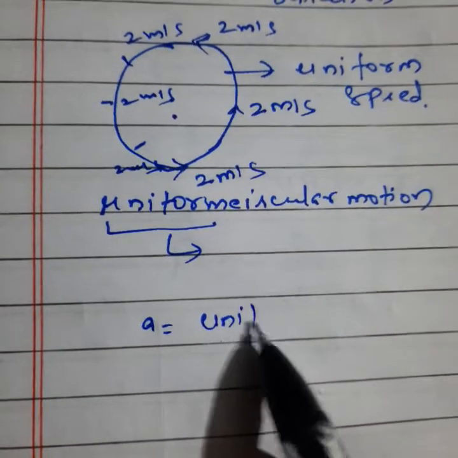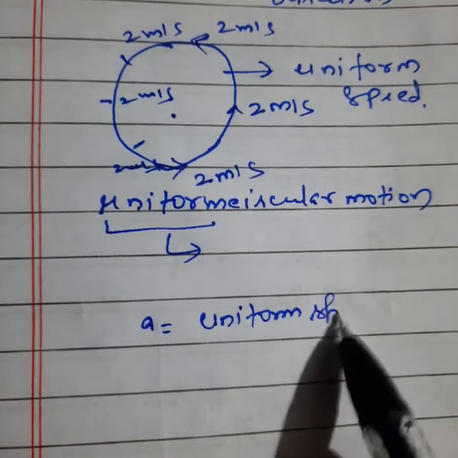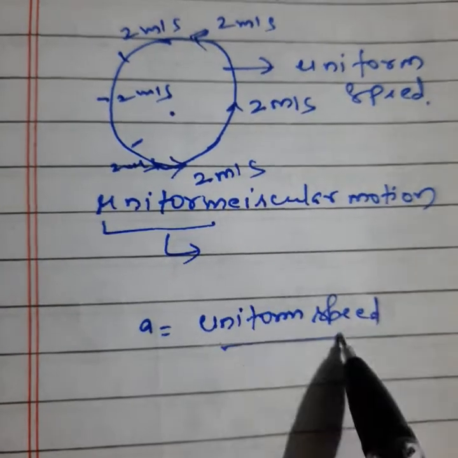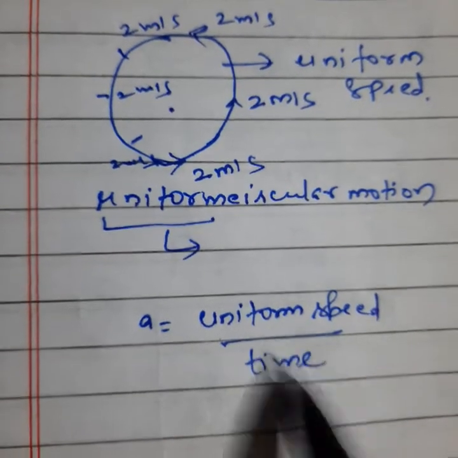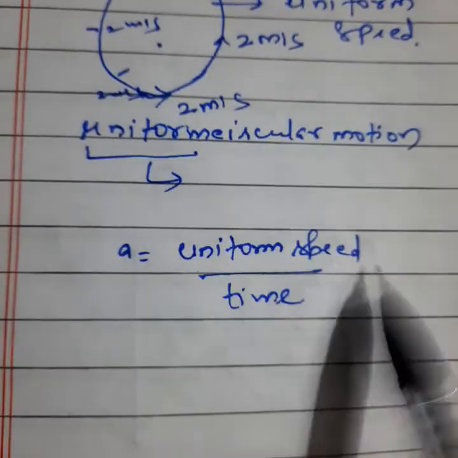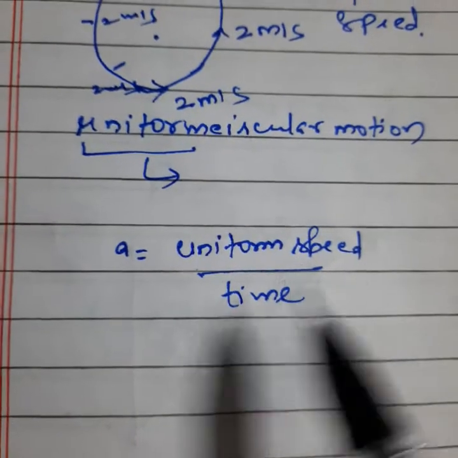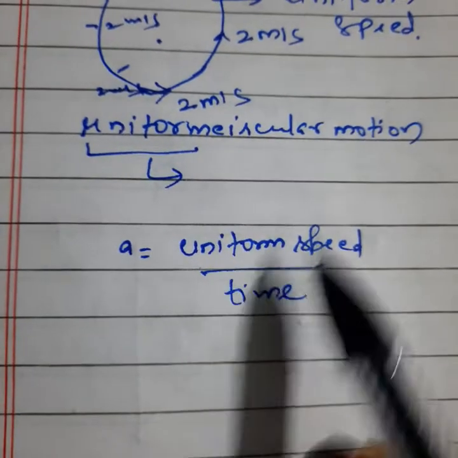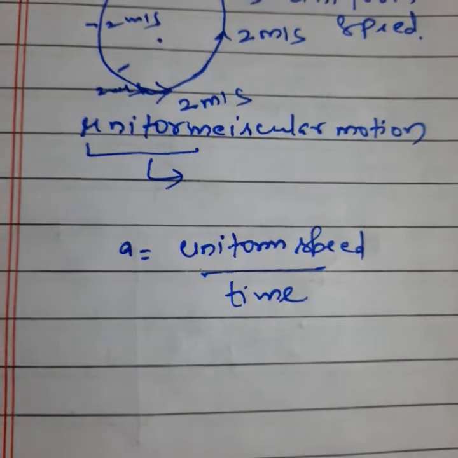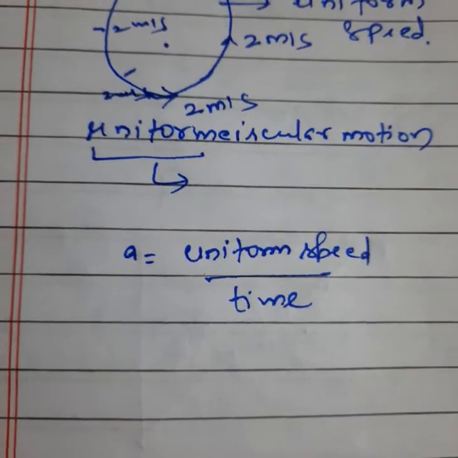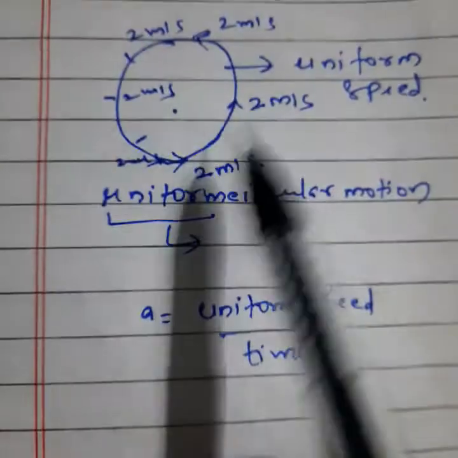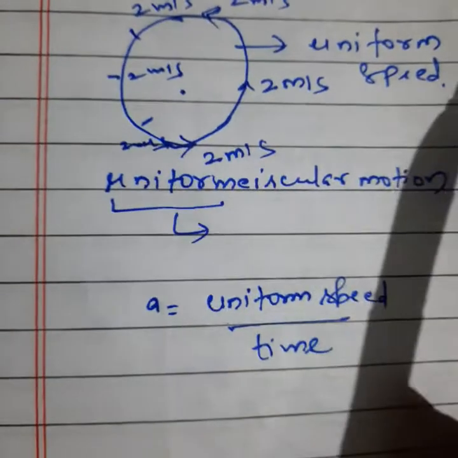If we talk about acceleration, acceleration means what? Uniform speed divided by time. So we say here uniform speed divided by time, so it can be equal to 0, anything. Simply, uniform speed divided by time is equal to acceleration. Clear?